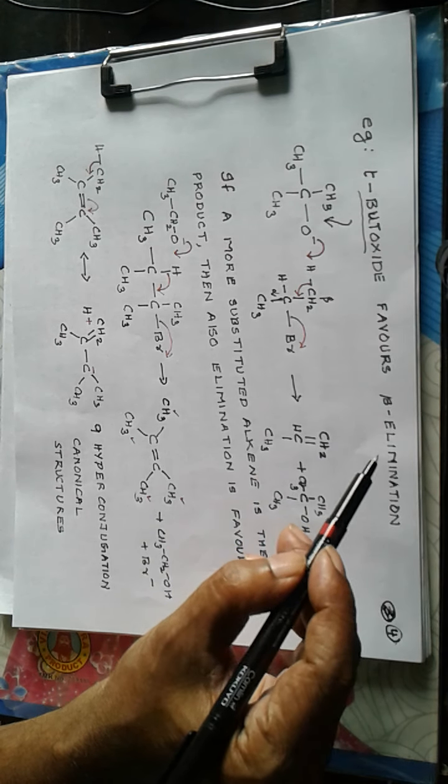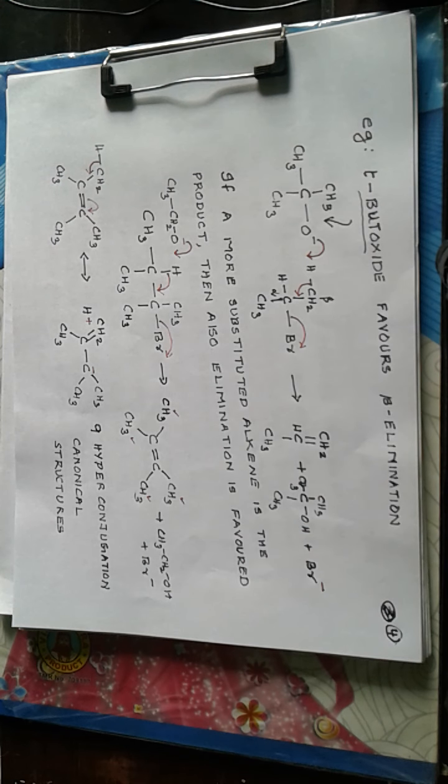Now here elimination is favored because we are taking a bulky base or a nucleophile. And again, if a more substituted alkene is the product, then also elimination is favored. So if a more substituted alkene is the product, then elimination is favored over substitution.